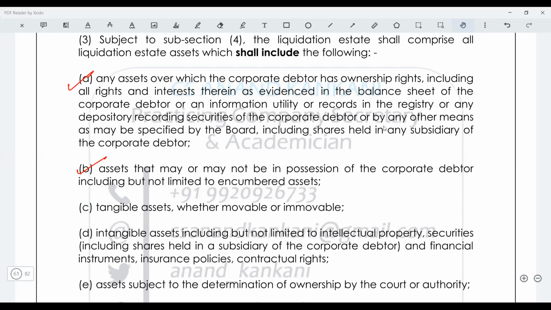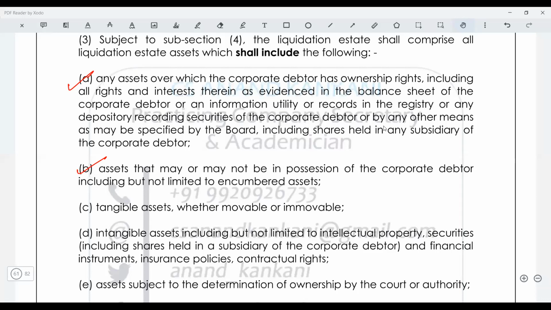Step one, I took a loan from you, Mansi. Step two, you created a charge on my car, that is on my asset. And the terms of the charge are such that if I default, which is usually the case with every business, you are going to take over this asset and you will recover your dues.